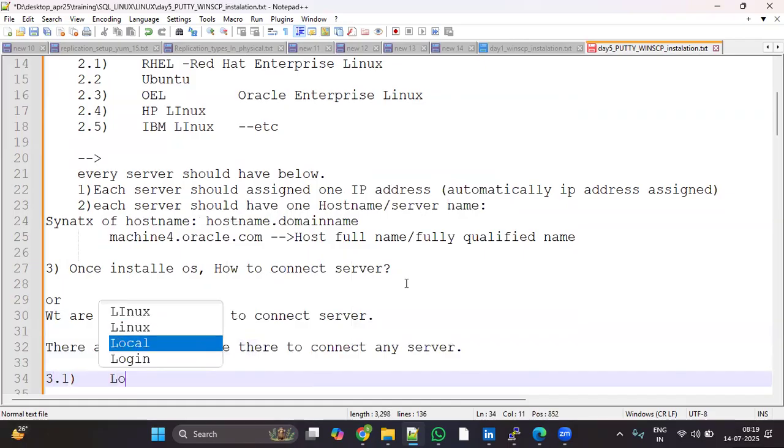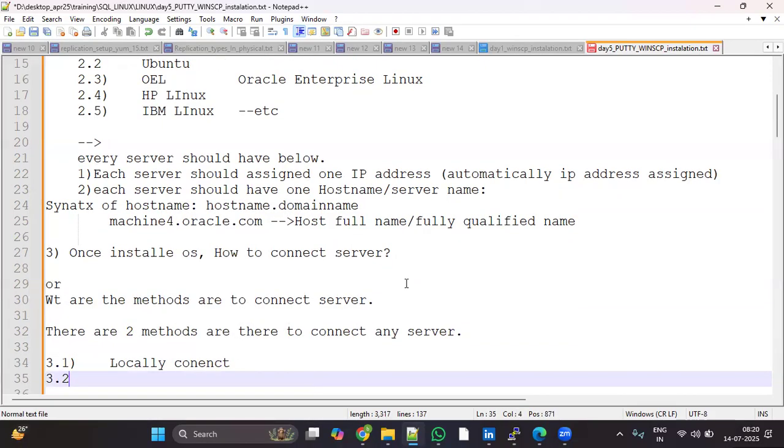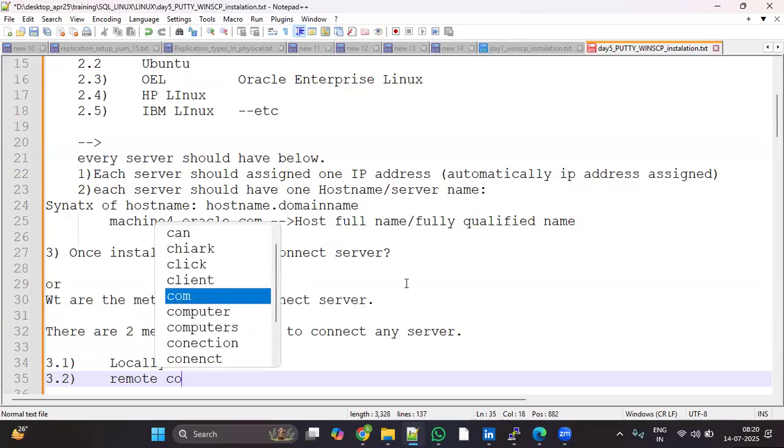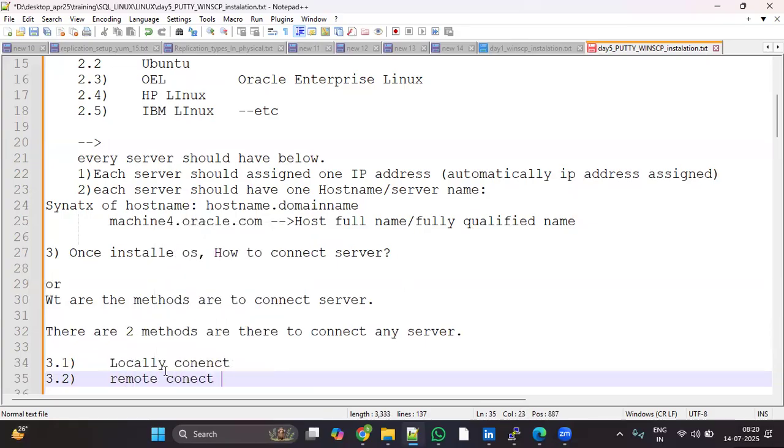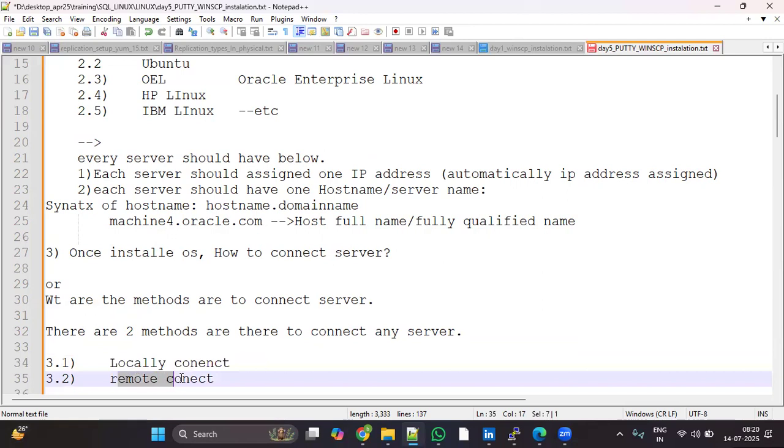Yes, connect locally, connect remotely. We can connect to the server locally, and we can connect to the server remotely. Did you people join this session remotely or locally?